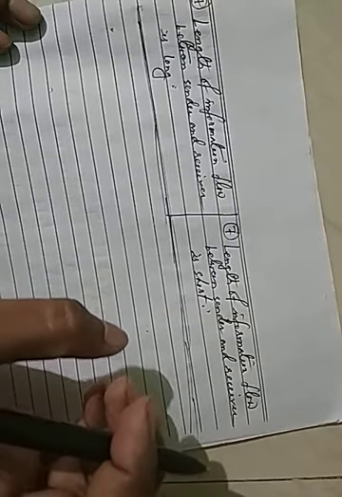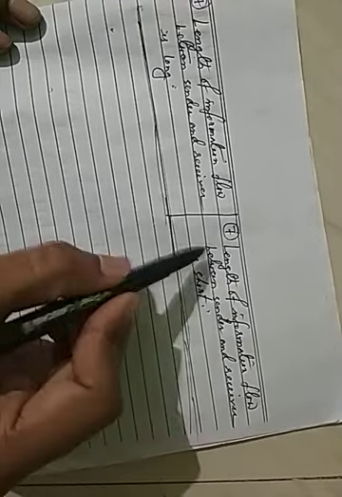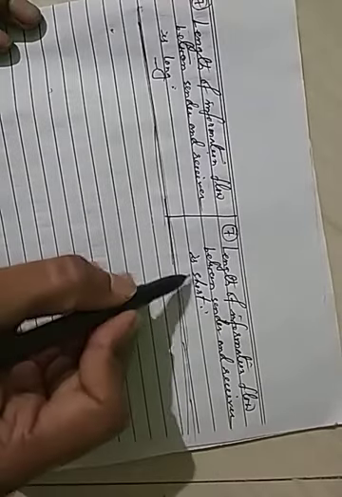In vertical communication the message has to go through a particular channel, so it takes time. But in horizontal communication, the people communicate with each other directly, so it saves time. So the length of information flow in vertical communication is long, and in horizontal communication it is short. Thank you.